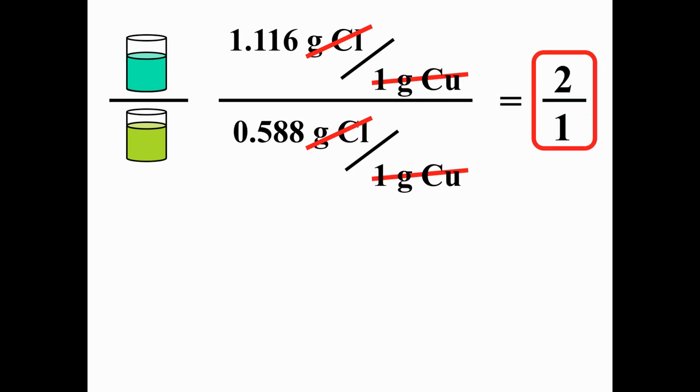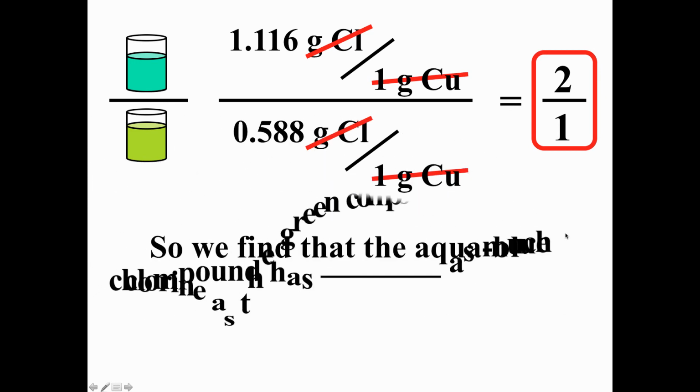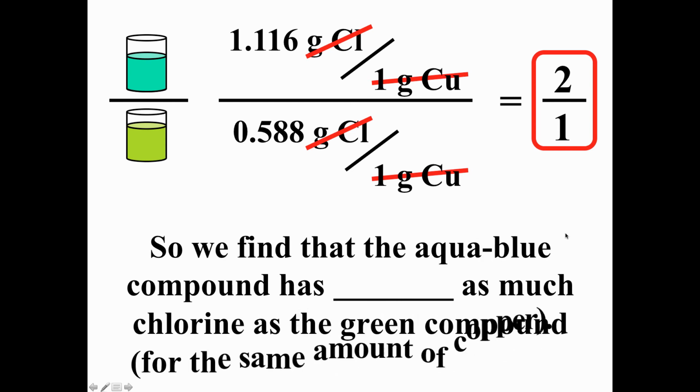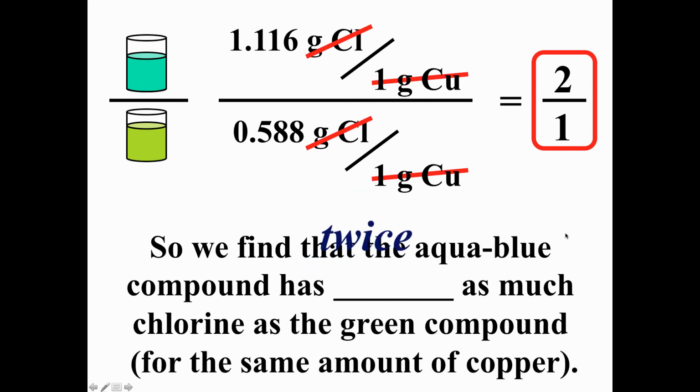And this type of thing happens on a regular basis when we're dealing with compounds where there's different compounds that can form from the same, in this case, pair of elements. And what we find in this specific case is that the aqua blue compound has twice as much chlorine as the green compound for the given amount of copper.